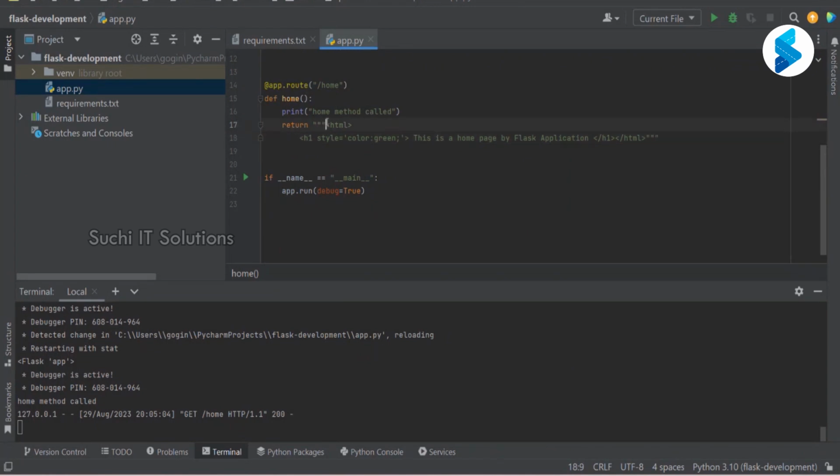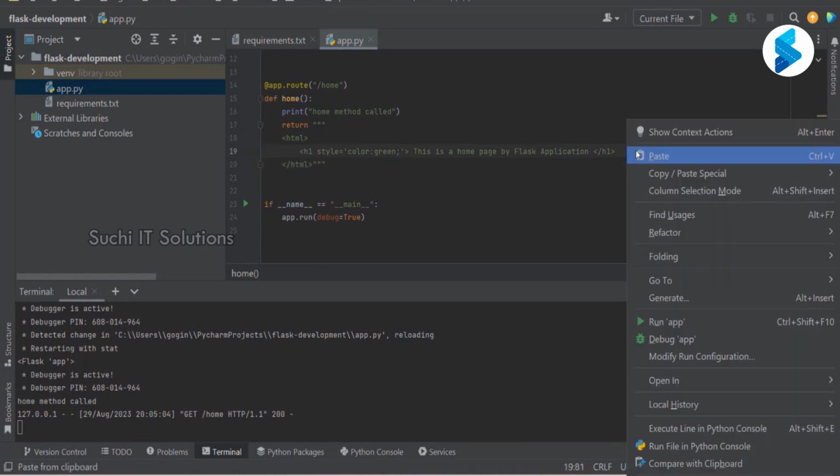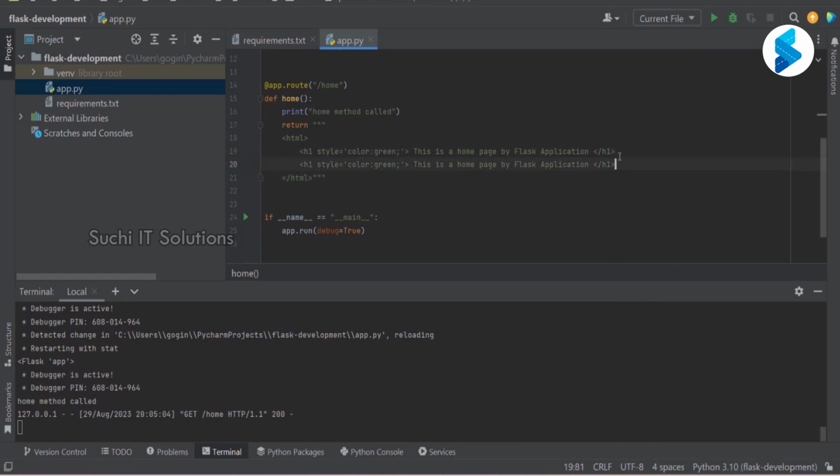Let me take this one, and I'm going to make it as H2. Color I'll say blue. This is the homepage Flask application H2 tag. I have opened H2, I have to close the H2, right? And I'm going to repeat with an H3 tag.